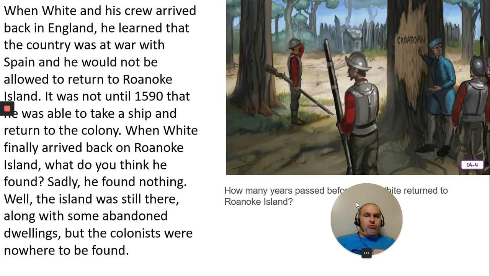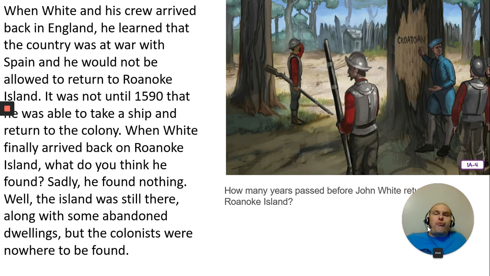Now, when White and his crew arrived back in England, he learned the country was at war with Spain. He could not return to Roanoke Island. It was not until 1590 that he was able to take a ship and return to the colony. When White finally arrived back on Roanoke Island, what do you think he found?